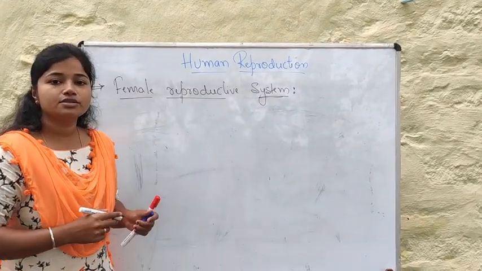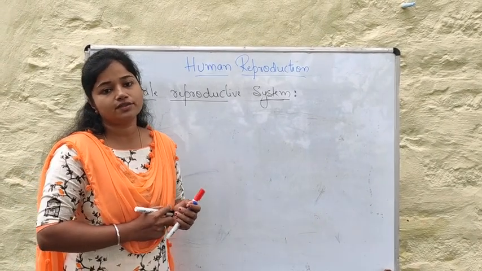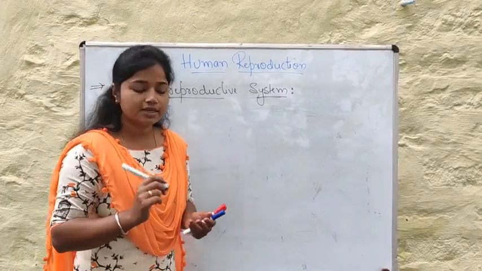The female reproductive system is located in the pelvic region and it consists of two types of sex organs, that is the primary sex organ and the secondary sex organ.